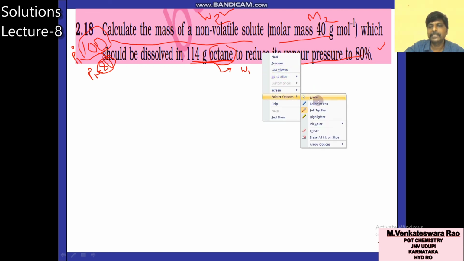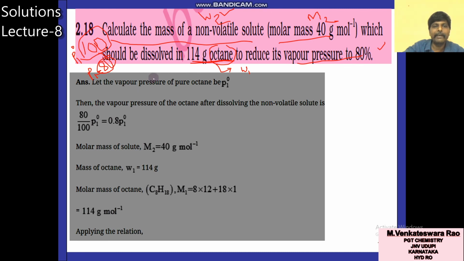Once again, let the vapor pressure of pure octane be P1 naught. Then the vapor pressure of octane after dissolving the non-volatile solute is 80%. Initially 1, after 80% means 0.8, so now it is 0.8 P1 naught. The molar mass of solute M2 is 40, and the mass of octane W1 is 114. The molar mass of octane, formula C8H18, M1, is 114.